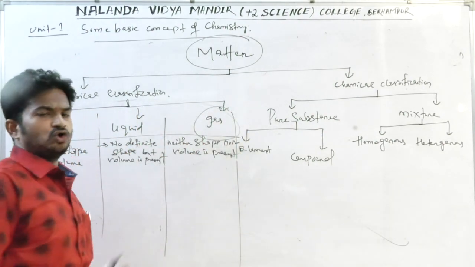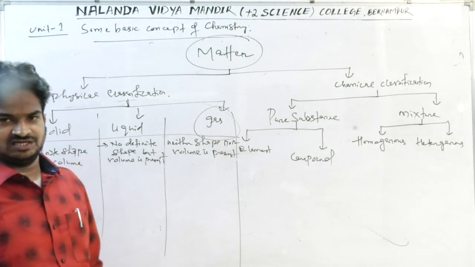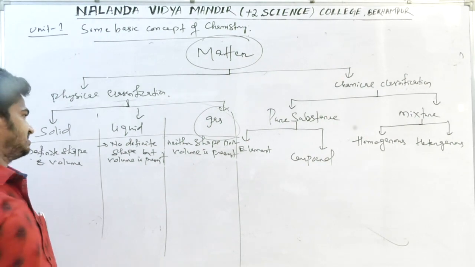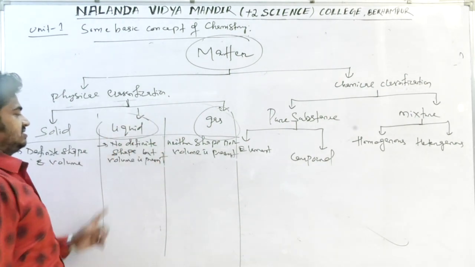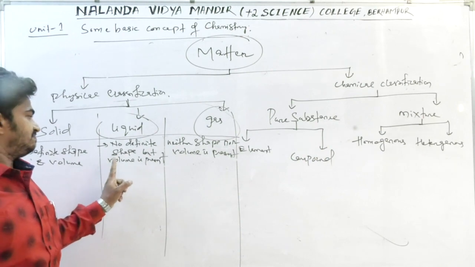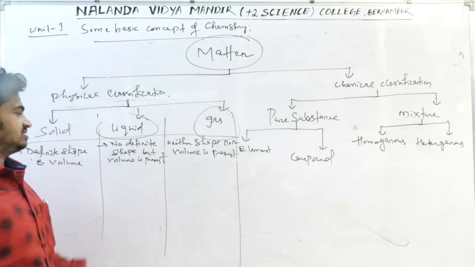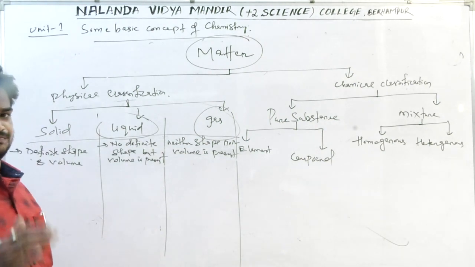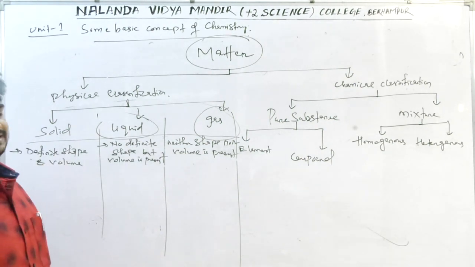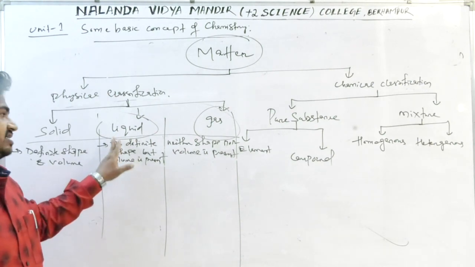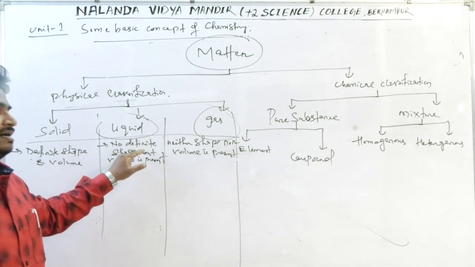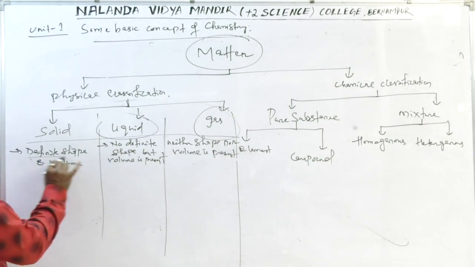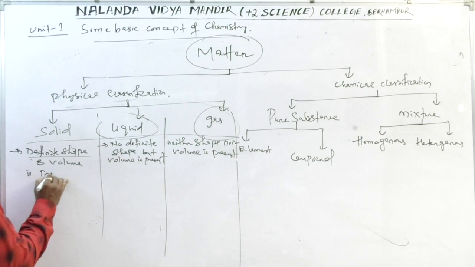In gas, no volume and no shape is present. There is no shape and no volume present inside the gas. In liquid, definite shape is not present but volume is present. How much volume? In a liter or in ml, some fixed volume can be taken for liquid, but it does not have any particular or definite shape. In solid, definite shape and volume is present.